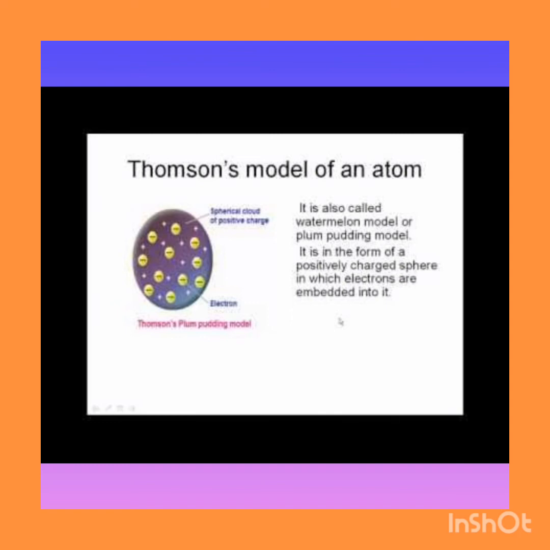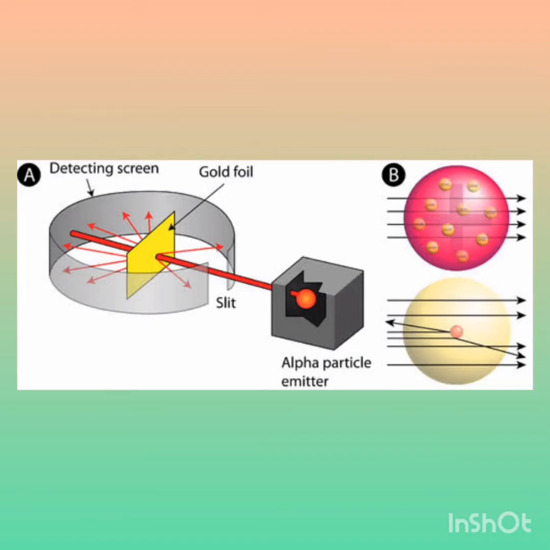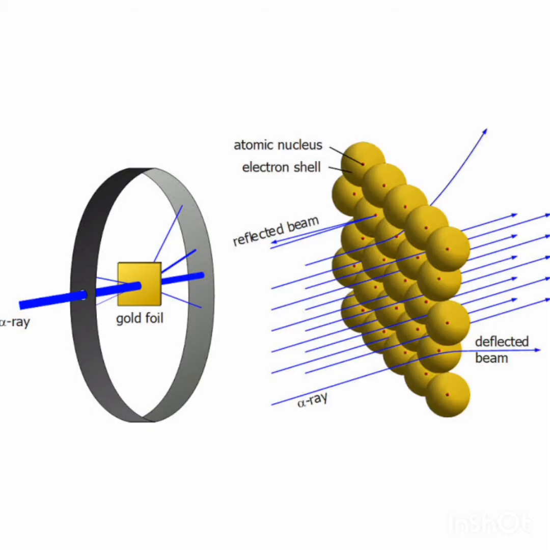Then Ernest Rutherford was interested in knowing how the electrons are arranged within an atom, and he designed the alpha scattering experiment. That means the alpha particle scattering experiment or gold foil experiment. And he showed the following observations. What are they? Number one, most of the fast moving alpha particles passed straight through the gold foil. What is the reason? Most of the space inside the atom is empty.